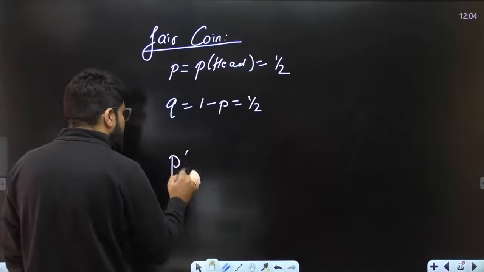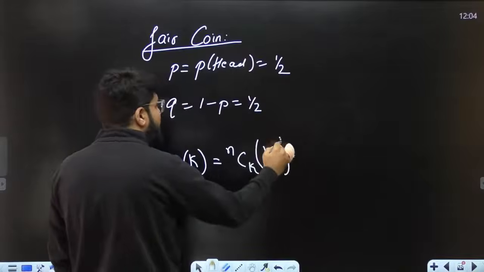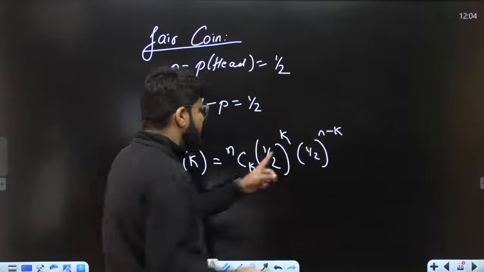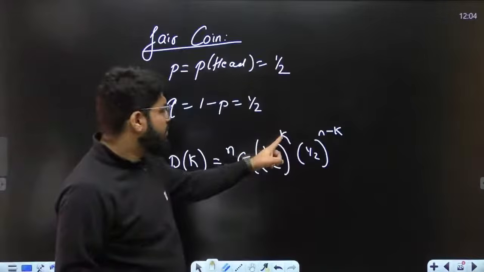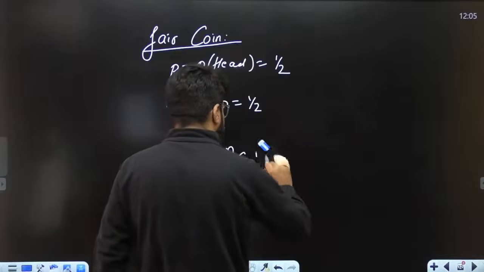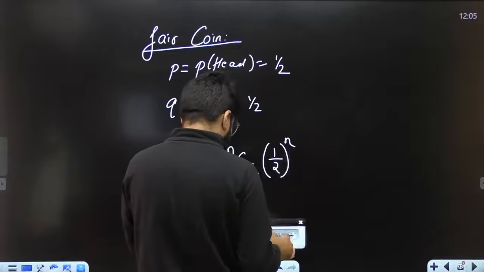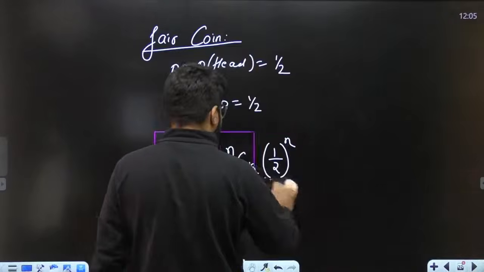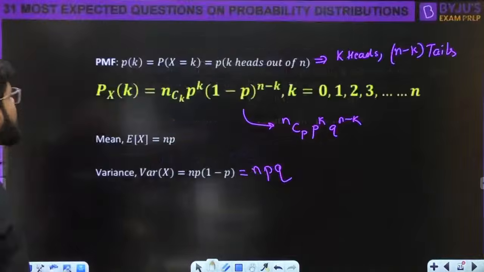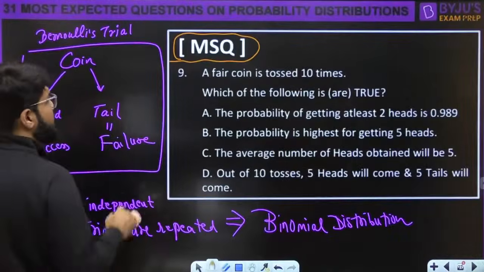So what is the PMF for a fair coin? It is given by nCk half power k, q power n minus k. But p and q are the same, so half combined, the powers combine, k plus n minus k will be n. So nCk half raised to the power n. For a fair coin, directly use the formula nCk half to the power n. Okay, so let's come back to the question now. A coin is tossed n times. What is the probability of at least 2 heads?